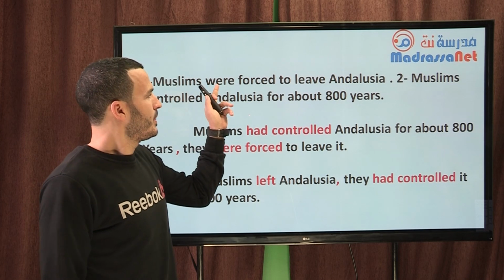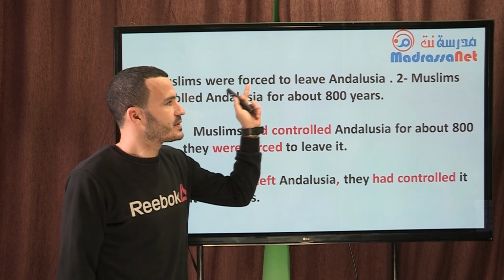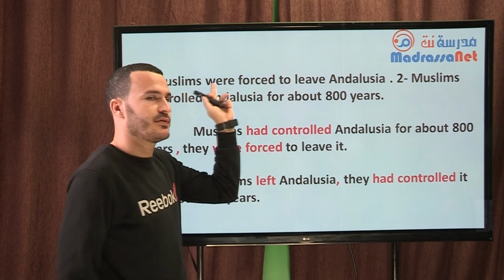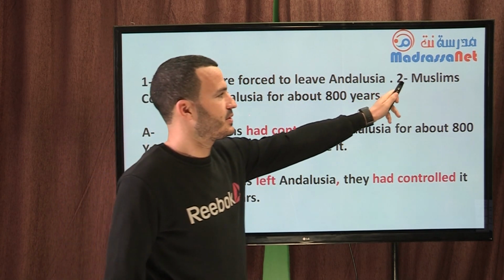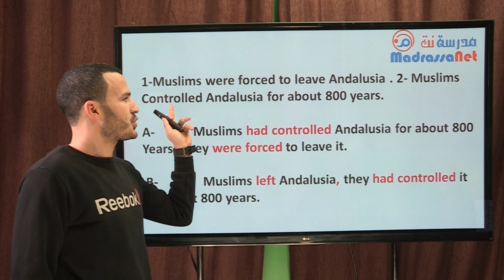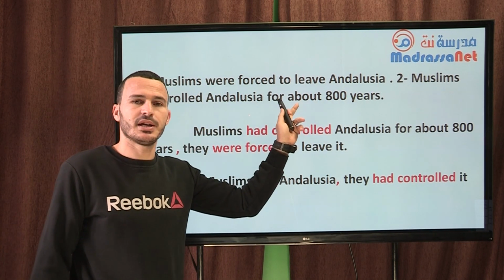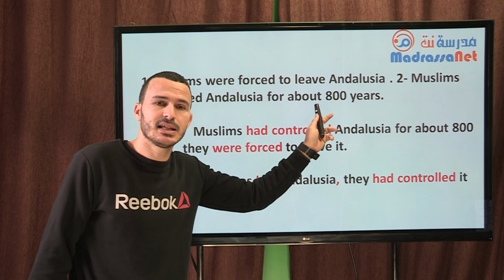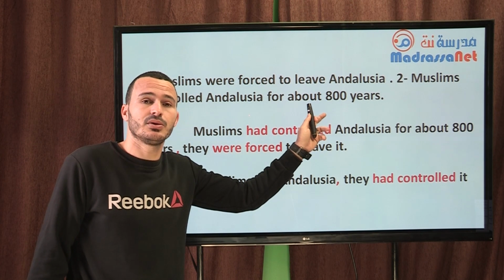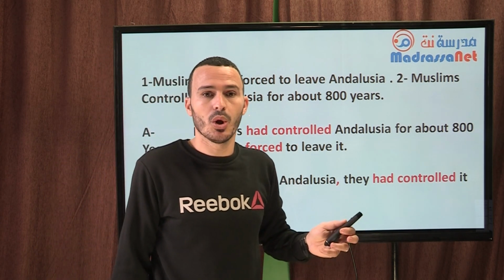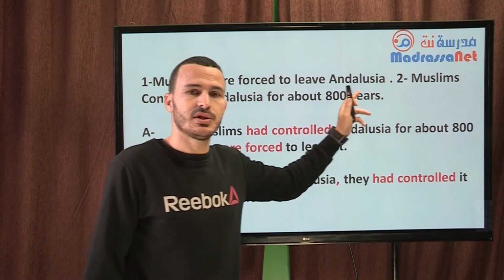Muslims were forced to leave Andalusia. This is event number 1. Event number 2, Muslims controlled Andalusia for about 800 years. I mean, Muslims stayed in Andalusia. Andalusia was under Muslim control for about 800 years.